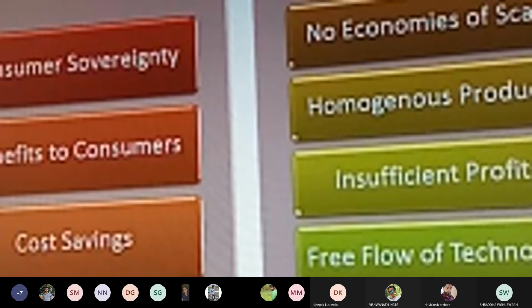Homogeneous product is a particular concern wherein if you are looking for a certain commodity or different types of product in the same commodity or the same brand line, then every product has a different feature. The refrigerator you are purchasing of Whirlpool is completely different. The refrigerator you are purchasing of Lloyd is different. The refrigerator you are purchasing of Videocon is completely different, and so on.